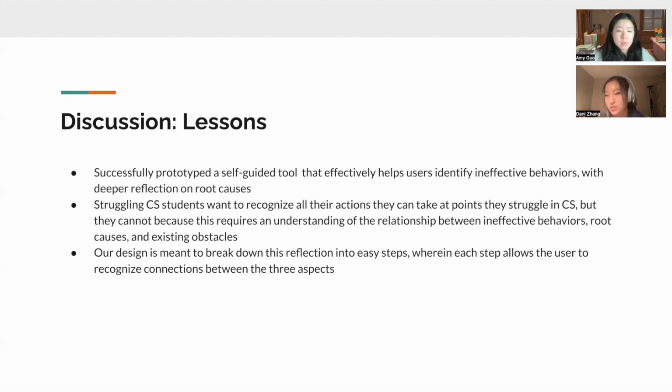We also learned that struggling CS students want to recognize all the actions that they could have potentially taken at each point they struggled in CS, but they cannot because it requires an understanding of the relationship between ineffective behaviors, root causes, and existing obstacles. And our design is meant to break down this reflection process into easy steps, wherein each step allows the user to recognize connections between the three aspects.